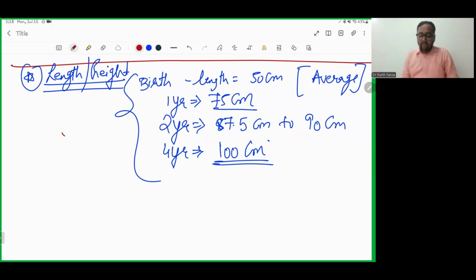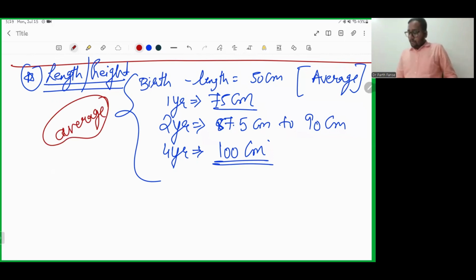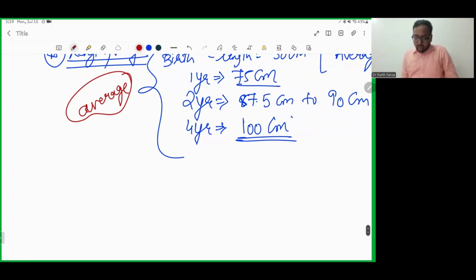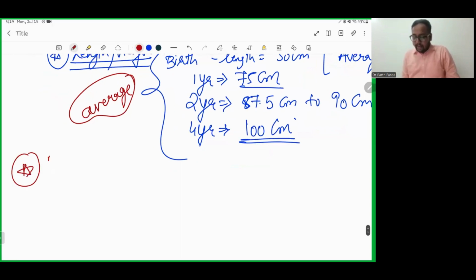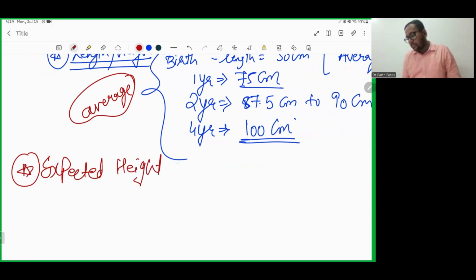This is an average value which we observe in a pediatric ward. So when they ask in an MCQ what the expected value of height at a certain age will be, what will be your answer?